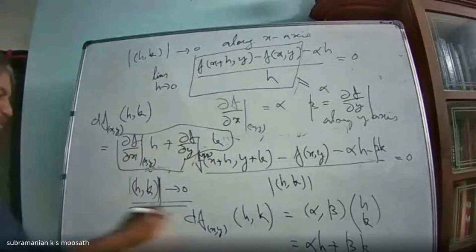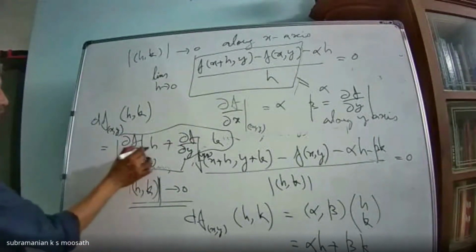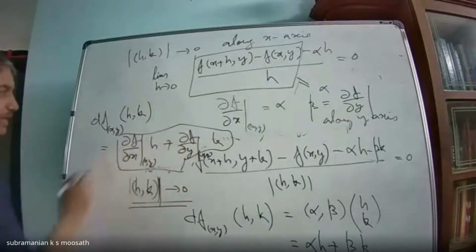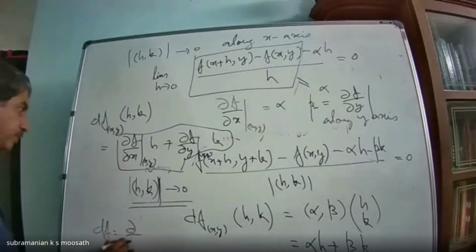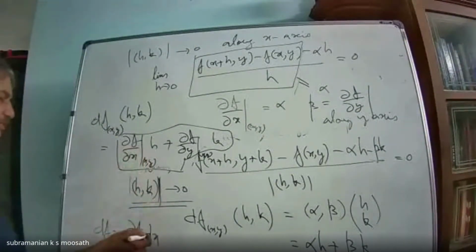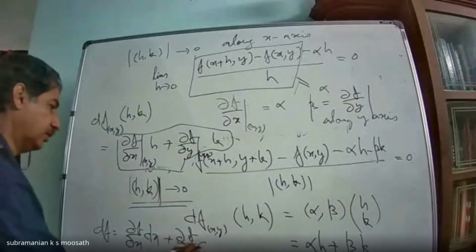So I can write this total derivative as dou f by dou x into h plus dou f by dou y into k. Or in some books, you might have seen df equal to dou f by dou x into dx, this increment they will write as dx, plus dou f by dou y into dy.